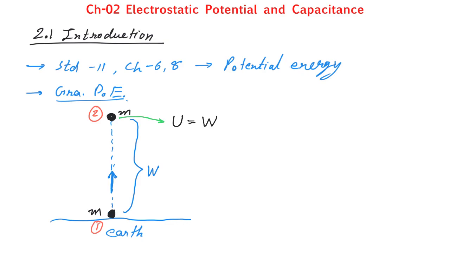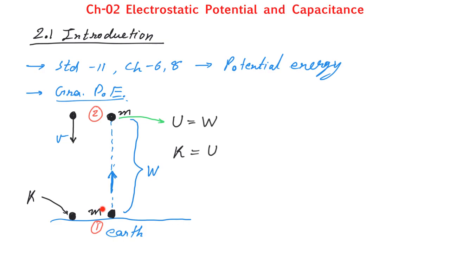Now suppose we release this object back from point 2 and allow it to fall freely under gravity. Gradually it will acquire some velocity, and when it reaches the bottom, the velocity will be maximum. That means it will also have maximum kinetic energy at this point, and that kinetic energy will be obviously equal to the potential energy. So I can say that the kinetic energy will be equal to potential energy.